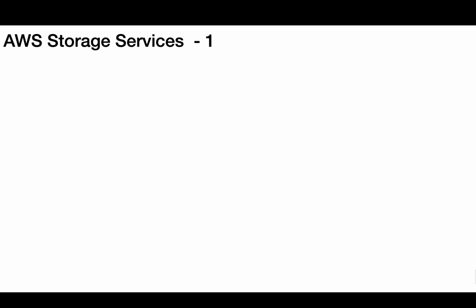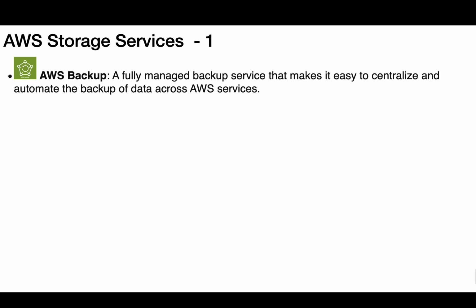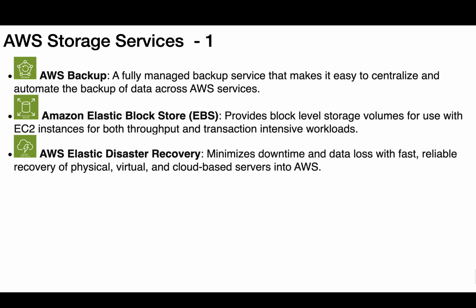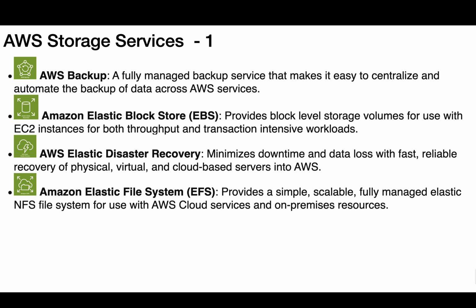AWS Storage Services. 1. AWS Backup, a fully managed backup service that makes it easy to centralize and automate the backup of data across AWS services. Amazon Elastic Block Store, EBS, provides block-level storage volumes for use with EC2 instances for both throughput and transaction-intensive workloads. AWS Elastic Disaster Recovery minimizes downtime and data loss with fast, reliable recovery of physical, virtual, and cloud-based servers into AWS.